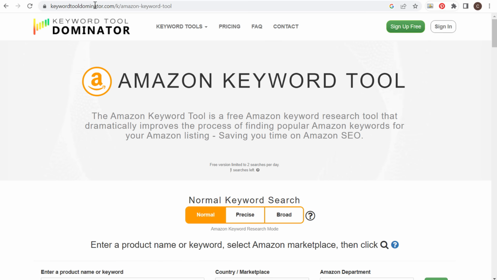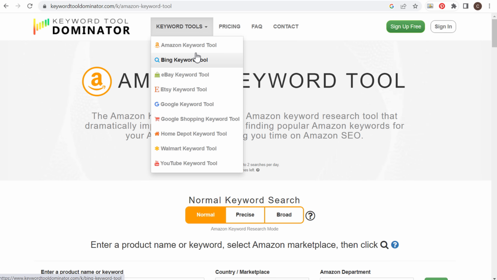Now next is going to be Keyword Tool Dominator. And with this, if you go to keywordtooldominator.com and we go to keyword tools, again, they allow you to search a lot of these different search engines here. One of the unique ones here is Home Depot and Walmart. Don't see that very often. YouTube keyword tool can be very helpful for channels like mine.